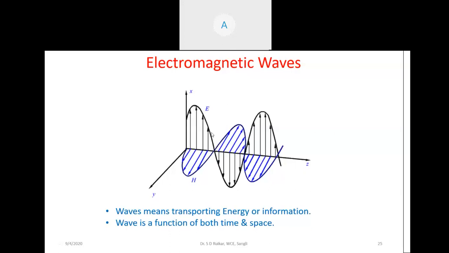Okay. So now, the wave is propagating in the Z direction, with the electric field vector in the X direction and the magnetic field vector in the Y direction. So we can write the equation of the electric field E equal to whatever the amplitude of the electric field vector component is, Ex suppose I am saying,